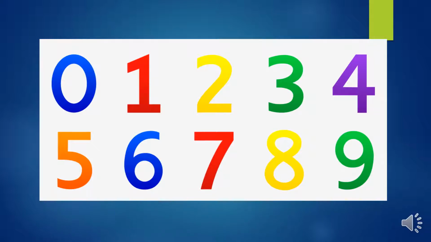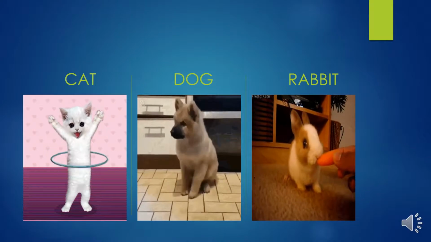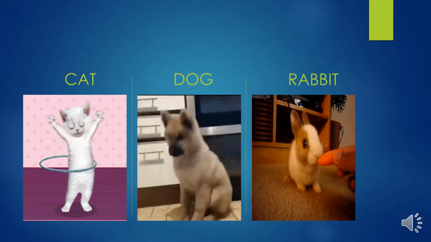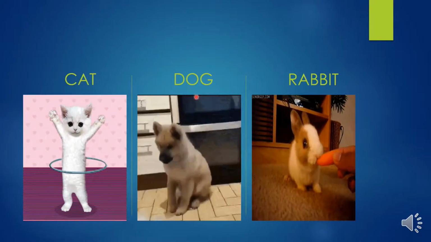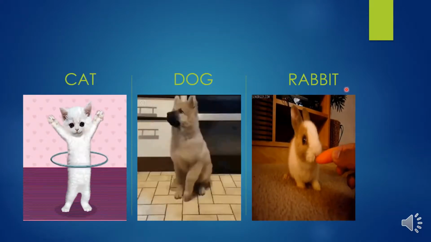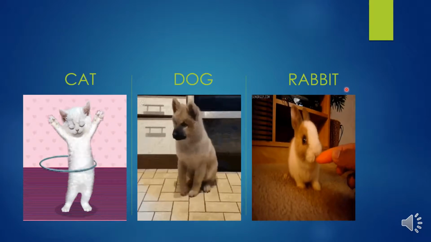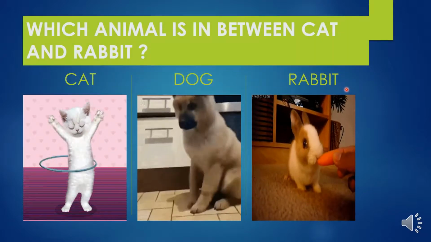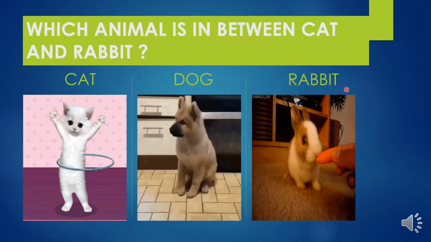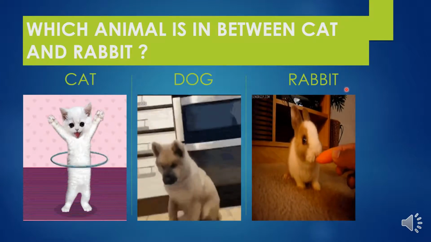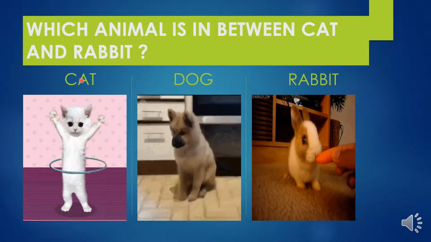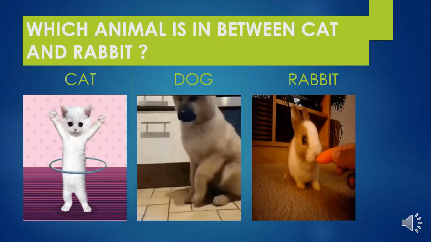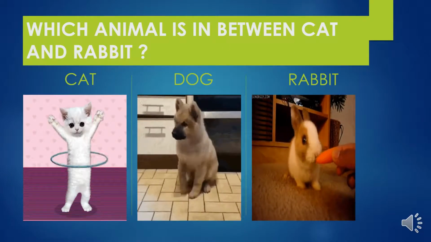Very good. What do we see here, children? We see a cat, a dog, and a rabbit. Now, the question is, which animal is in between cat and rabbit? Yes, dog is in between cat and rabbit. Shall we move on to the next one?